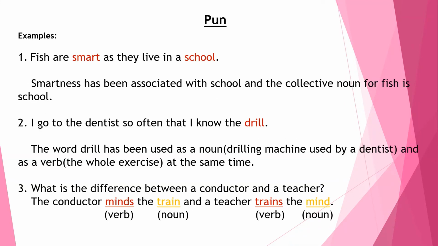Moving on to the examples of pun. The first sentence: fish are smart as they live in a school. Now, in this sentence, smartness has been associated with the word school, and the collective noun for fish is school. See, one word, school, is giving us two meanings. You can be smart if you go to school, and it is a collective noun for fish.